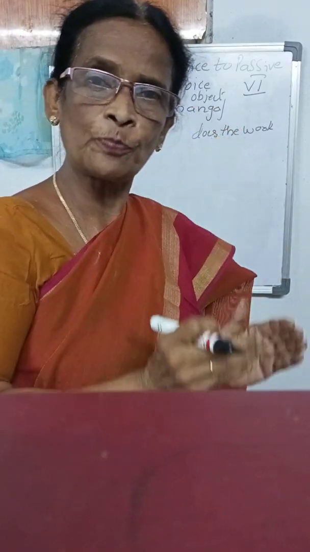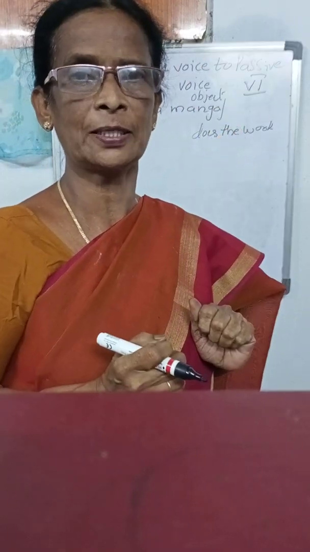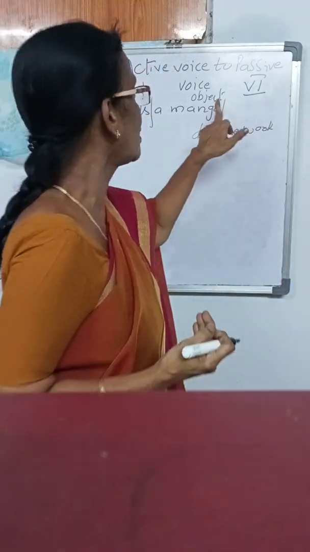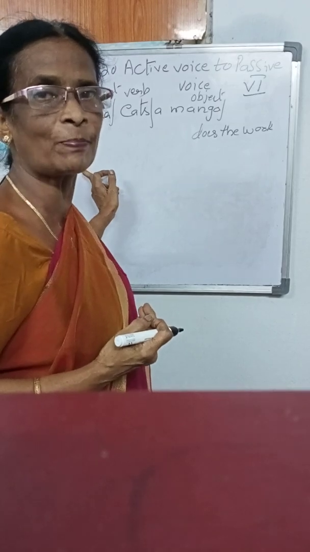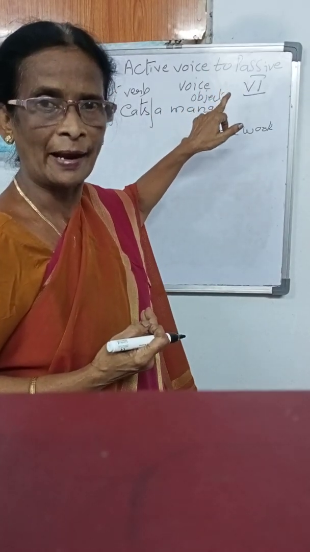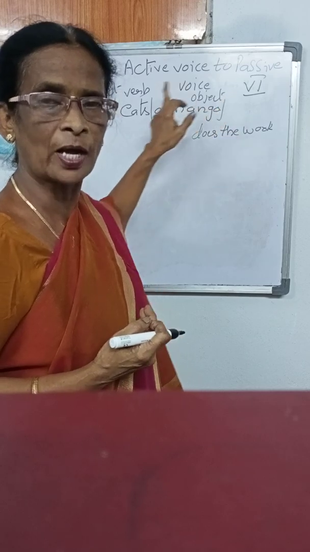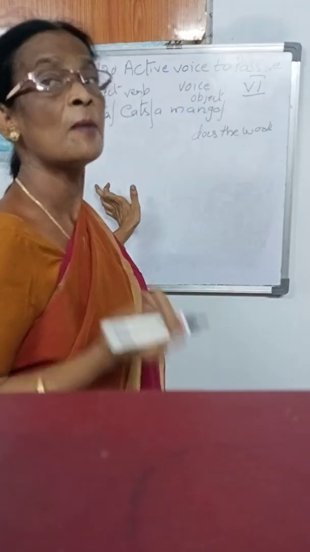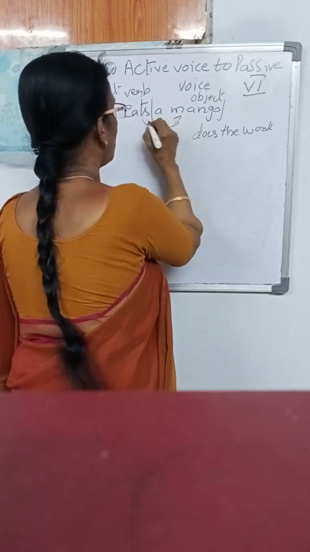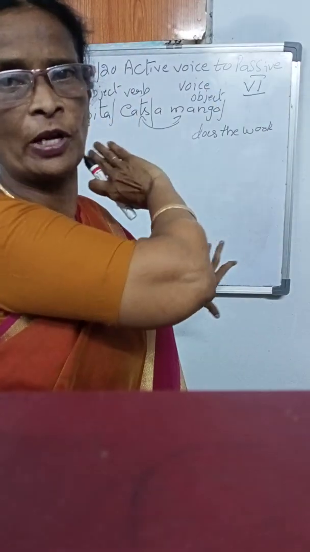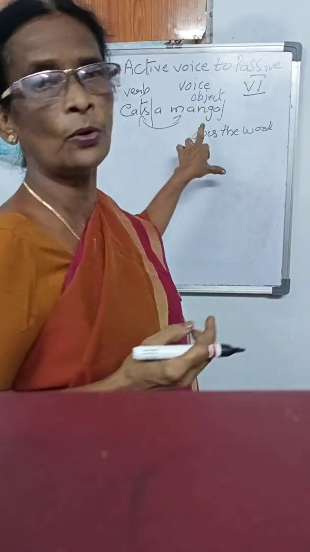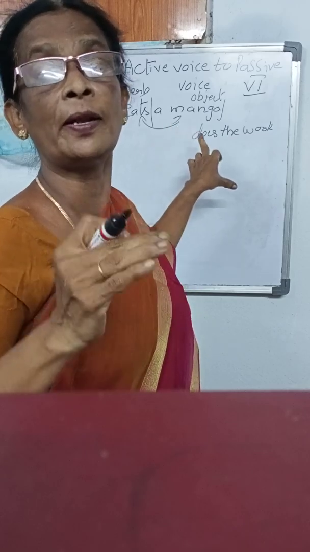The object in the active voice, while we are changing active to passive voice, comes to take the subject's place. The object in the active voice becomes the subject of the passive voice. But be careful, these two are very important. The subject you leave.